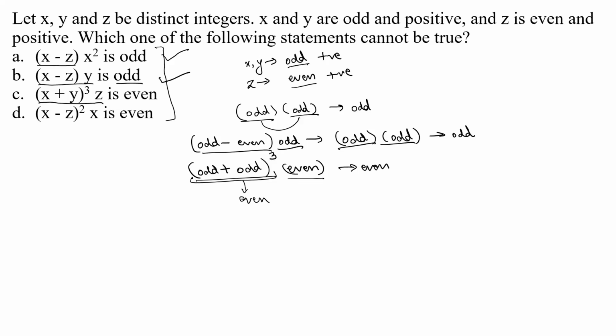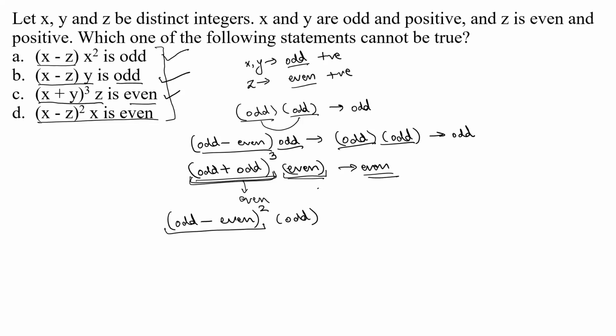But you don't have to solve this, because if you're multiplying two numbers and at least one of them is even, then the result is even. This is even, which is also correct. Coming to the fourth option, x, which is odd, minus z, which is even, square into x, which is odd.